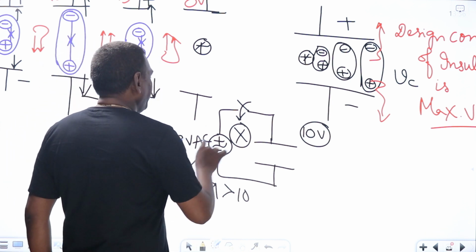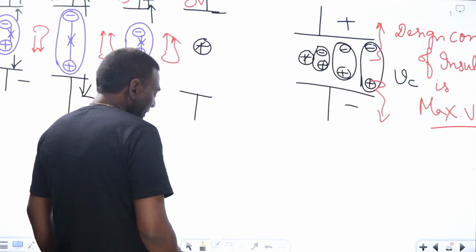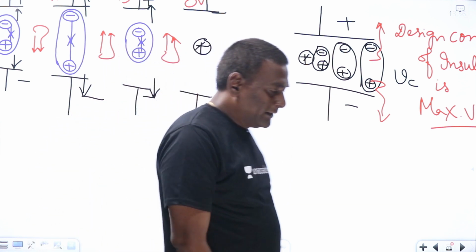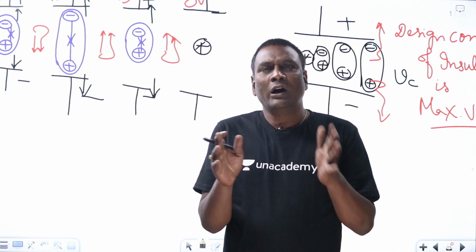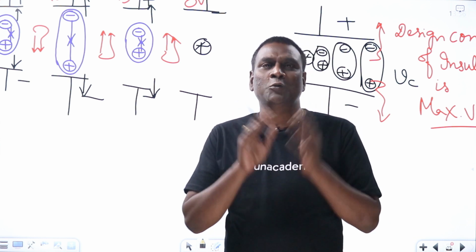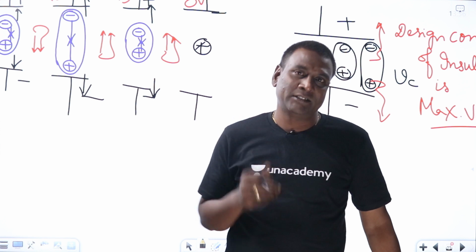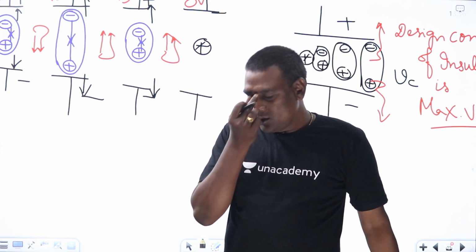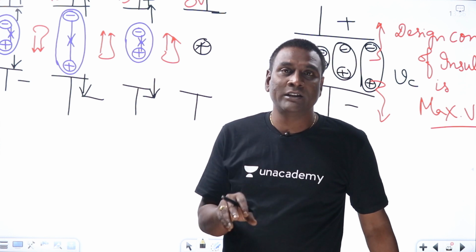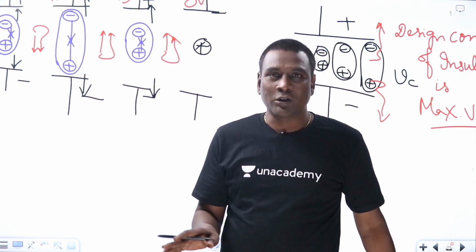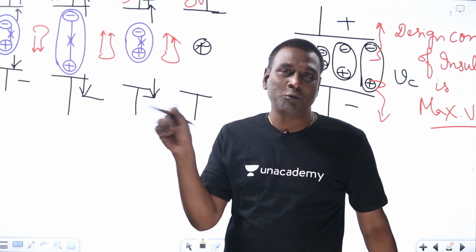Now, let us consider machine design. In machine design, for example, you have maybe a 100 volts machine or maybe a 230 volts machine. If you keep the insulation of 230 volts, it will not work out because the maximum voltage is root 2 into 230.